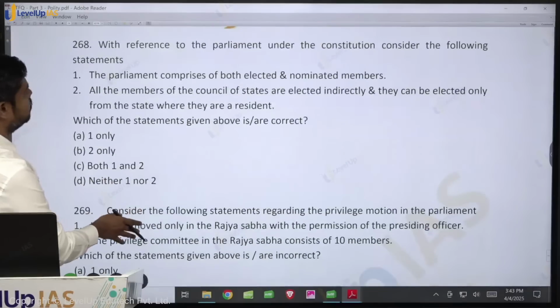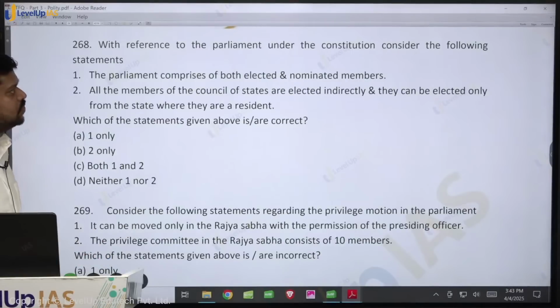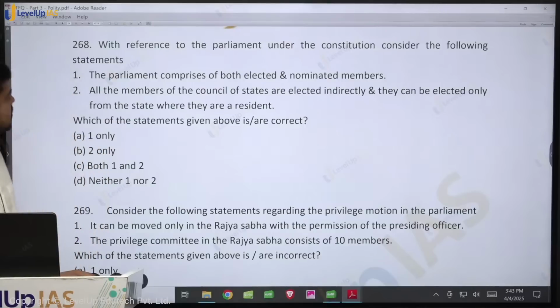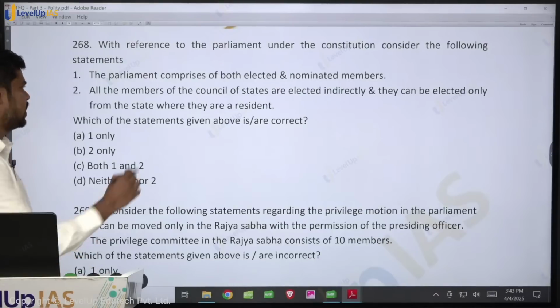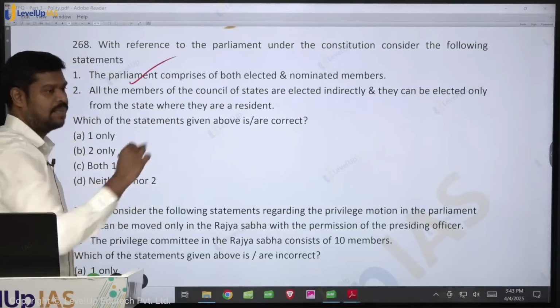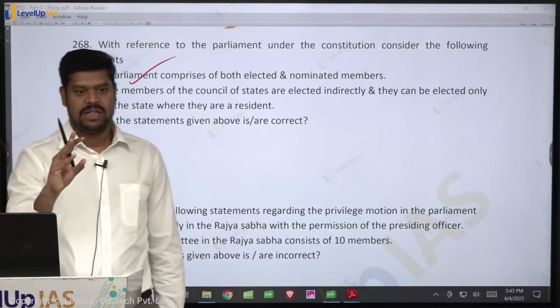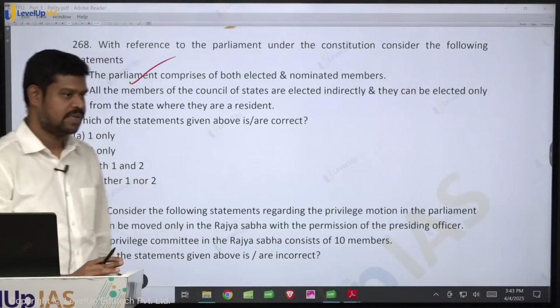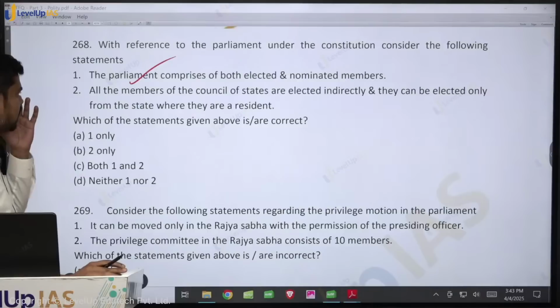Come to the next question. With reference to the parliament under the constitution, consider the following statements. Statement 1, the parliament comprises both elected and nominated members. Is it true? Yes, especially in the Rajya Sabha, there are nominated members. But in general, what does the parliament comprise? It consists of Lok Sabha, Rajya Sabha and the President of India. So the President of India is also an integral part of the parliament.